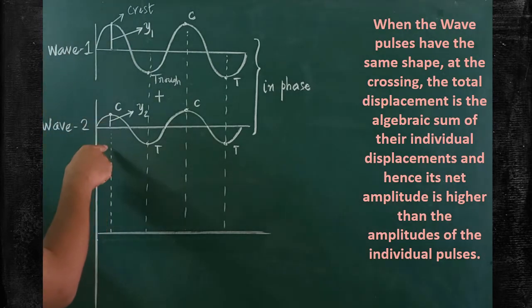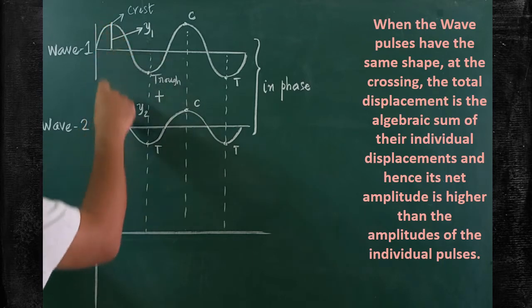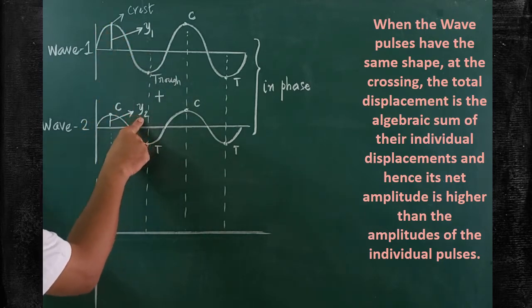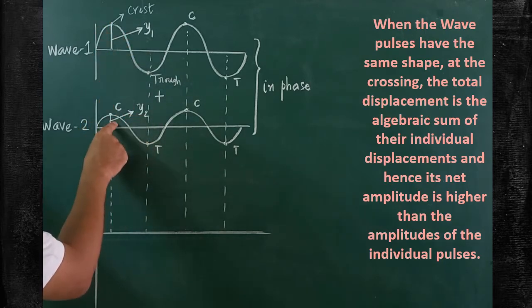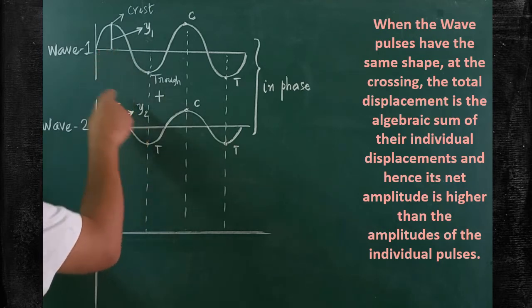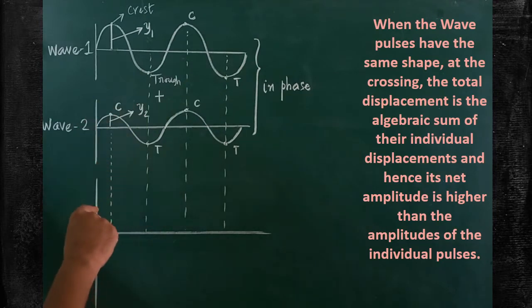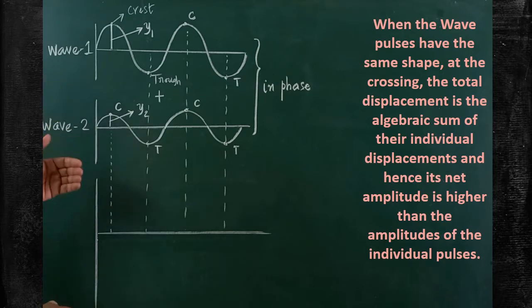And one more wave is there, wave number 2, for which the amplitude or the displacement can be taken as y2. So y2 is the displacement of the second wave. Here, let us imagine both waves are traveling in the same direction. When the two waves are traveling in the same direction or in the opposite direction, what will happen? Both of them may be combining and superposing with one another. After superposing, we are going to get the resultant wave.